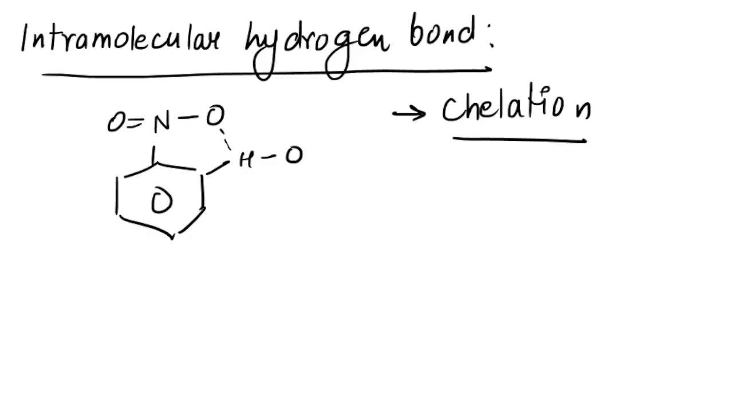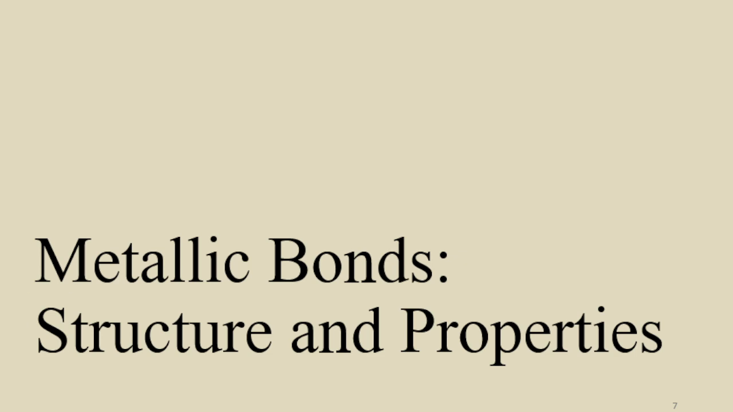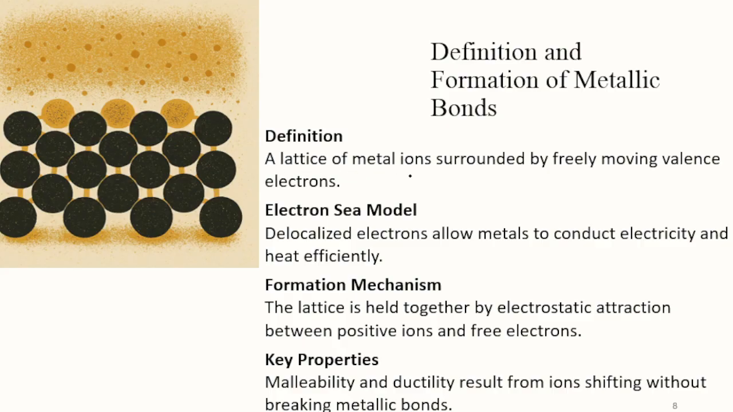Then we come to the metallic bonds. Metallic bonds: a lattice of metal ions surrounded by freely moving valence electrons. It has an electron sea model. Delocalized electrons allow metals to conduct electricity and heat efficiently. This is the application of the metallic bond. The lattice is held together by electrostatic attraction between positive ions and free electrons. These positive ions are also known as kernels. Malleability and ductility result from ions shifting without breaking metallic bonds.